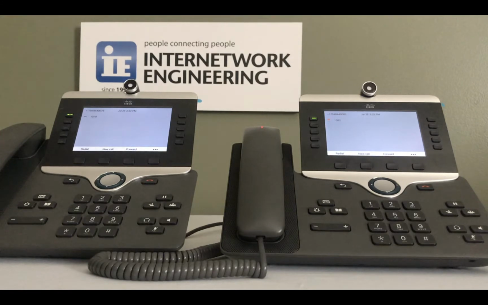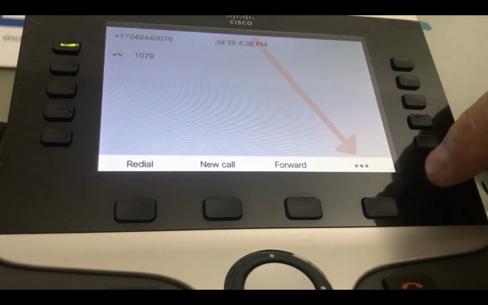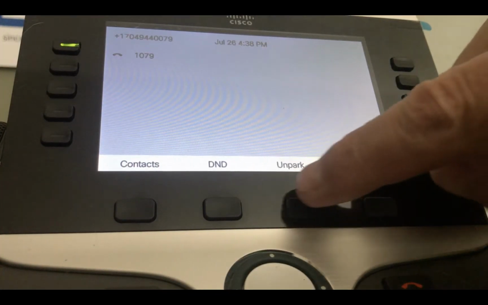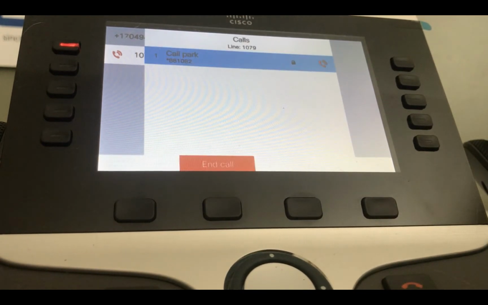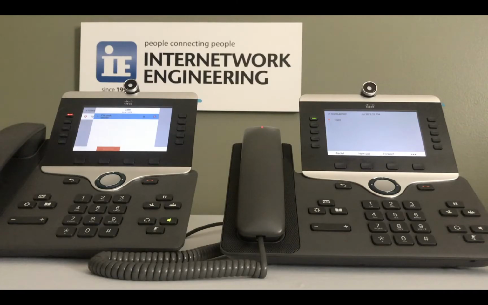The user wanting to retrieve the parked call simply presses the soft key with the three dots above it to scroll to the unpark soft key. The user will be presented with dial tone to enter the extension the call was parked against. In this case, we will enter 1082 pound. As you can see, the call is then connected to the user's phone.